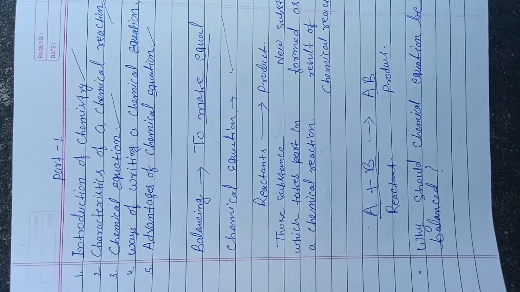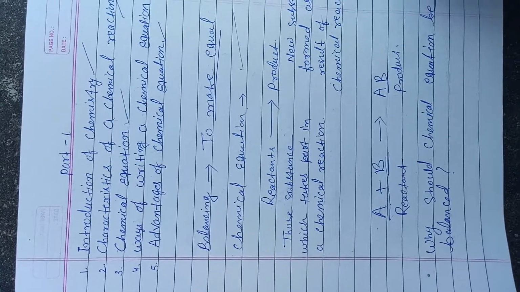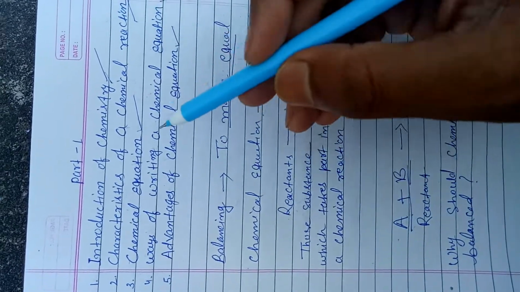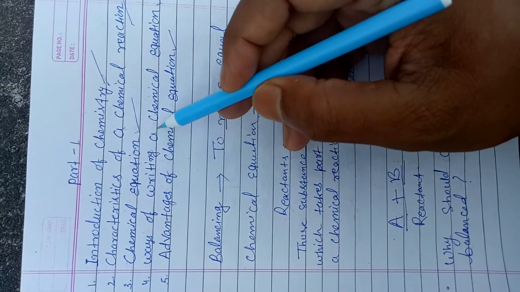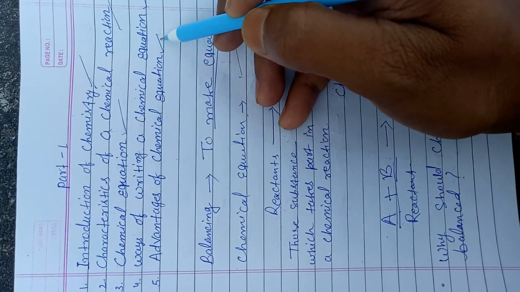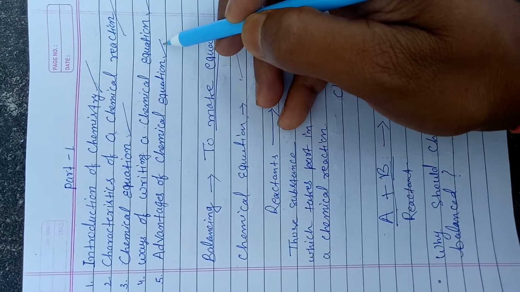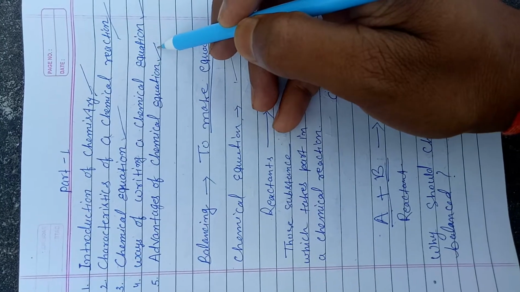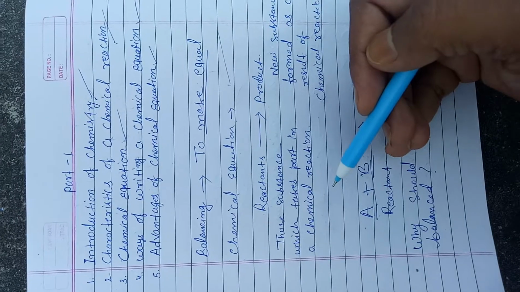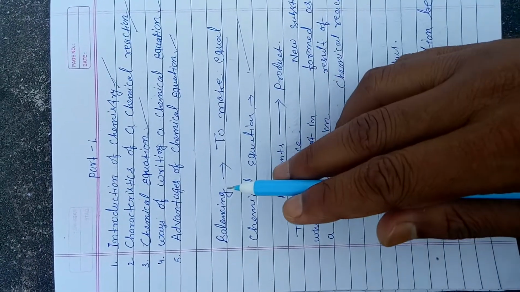Students, in the part 1 video, we have learnt various things, and especially I have discussed the introduction of chemistry, characteristics of a chemical reaction, chemical equation, ways of writing a chemical equation, and advantages of chemical equation. If you have not seen the part 1 video, then go through it and try to learn these things. And this video is the continuation of part 1. In this video I will discuss the balancing of chemical equation, ways of balancing a chemical equation.